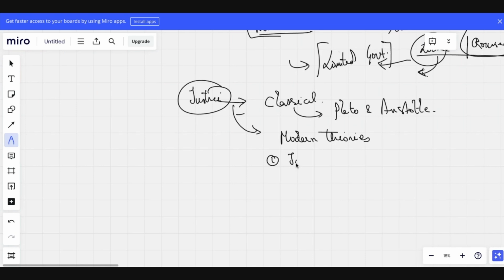We have John Rawls, then Robert Nozick. Then third, we have alternative approaches or perspectives of justice. They are not totally on justice, but you can talk about the alternative definitions of justice, like libertarian or communitarian or feminist theories. Then there is the concept of distributive justice.